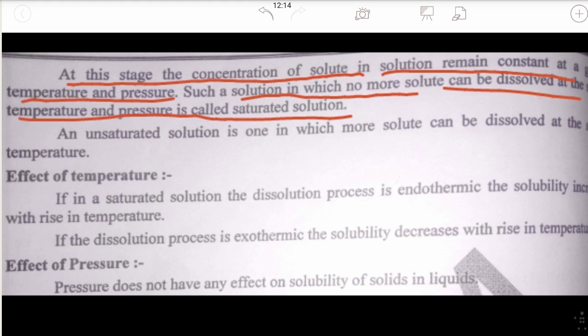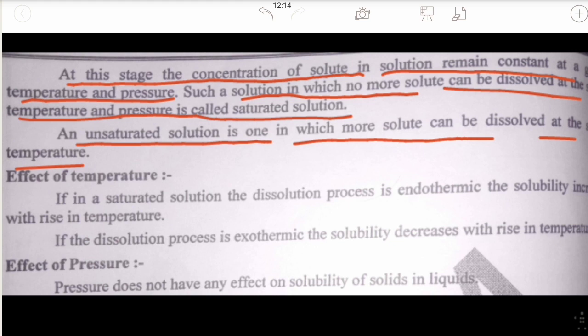But when you keep adding salt, it will not dissolve. Such a solution is called a saturated solution. An unsaturated solution is one in which more solute can still be dissolved at the same temperature.